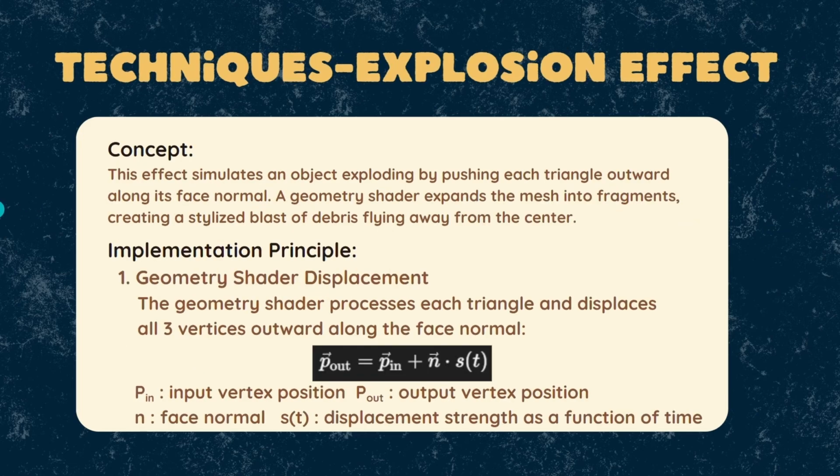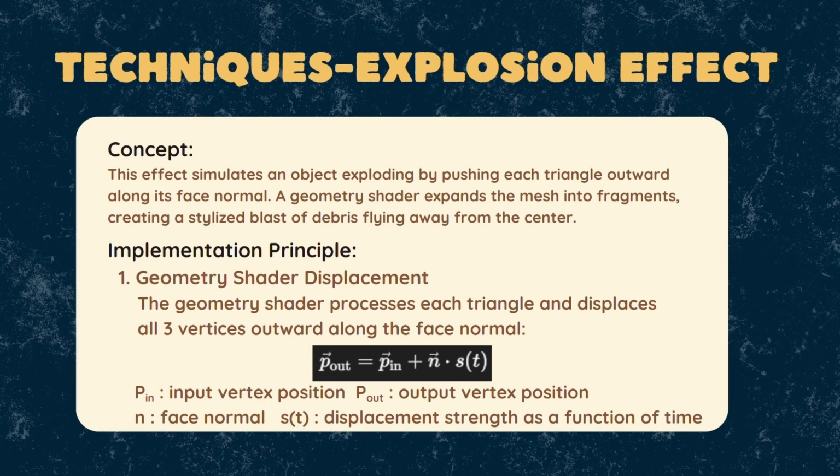Our explosion effect works by pushing triangles outward along their face normal. This is done in a geometry shader. Each triangle expands and flies away, creating a stylized fragment blast. Our implementation principle, the first one, is geometry shader displacement.